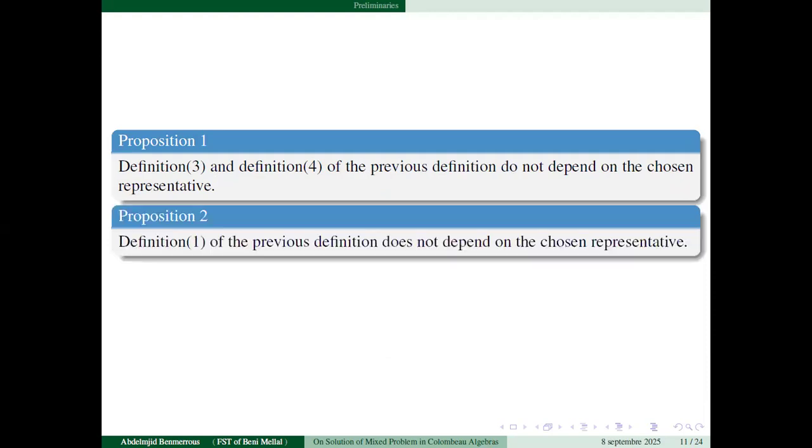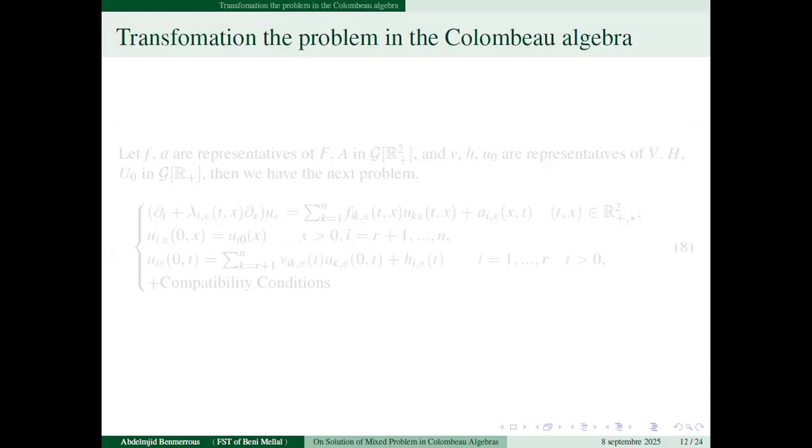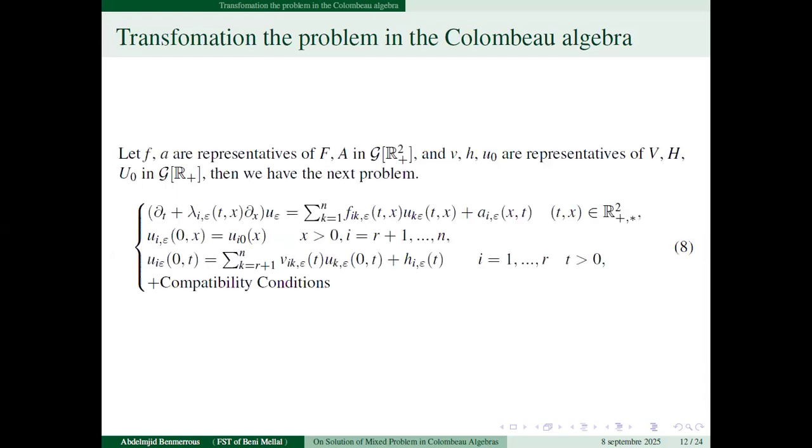As a proposition, definitions 3 and 4 of the previous definition do not depend on the chosen representative, and also definition 1 of the previous definition does not depend on the chosen representative. It's easy to prove these two propositions. And now we will transform the problem in Colombeau algebra. So the transformation is given in the system 8,